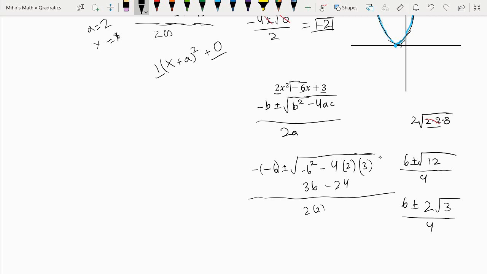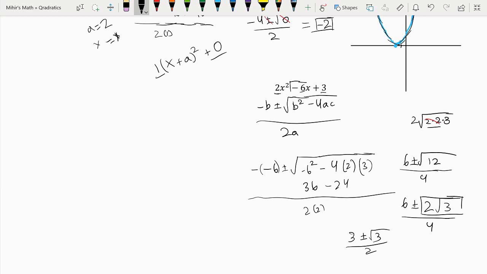And now since both of these actually go into 2, we can simplify this and say 3 plus or minus square root 3 over 2, because we're regarding this as one term over here, and we've divided by 2.